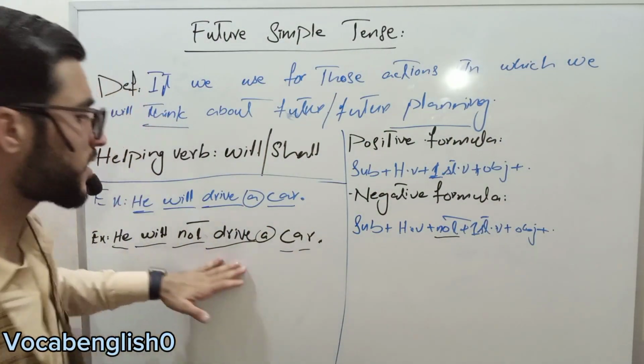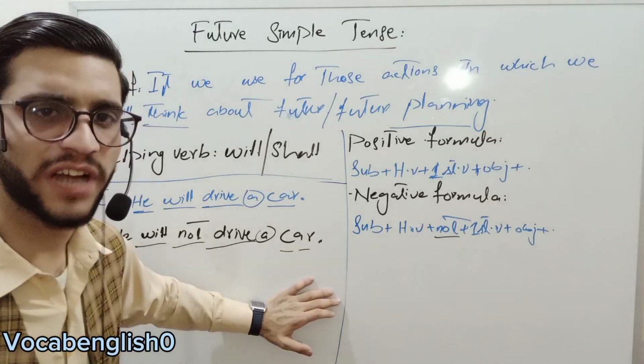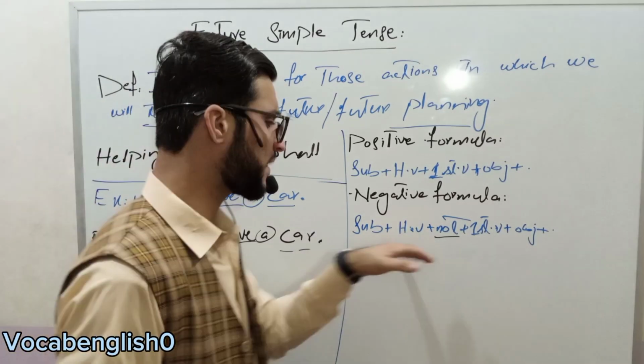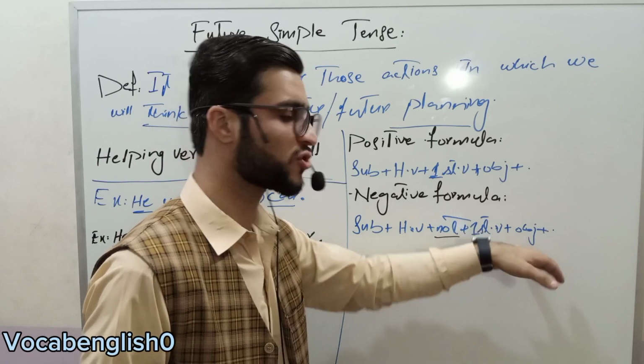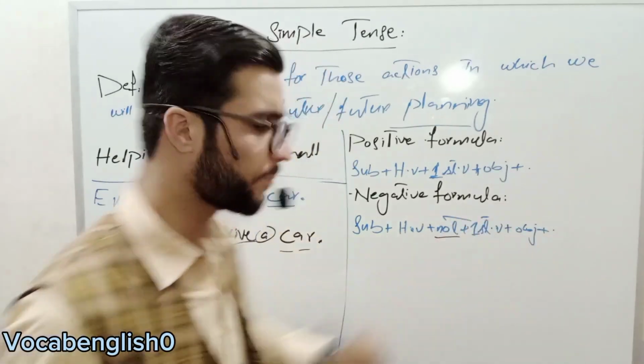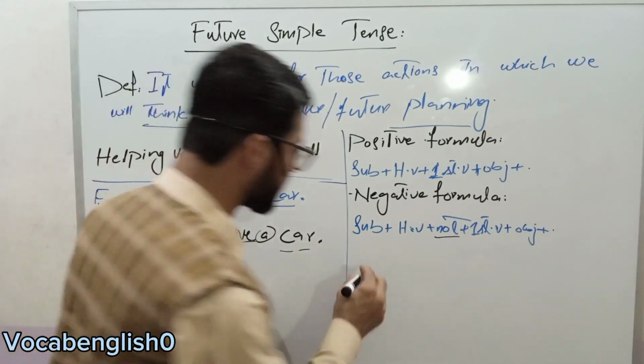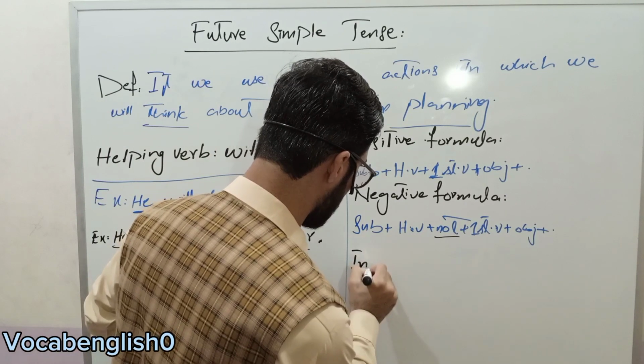So this is the negative example. He will not drive a car. Subject plus helping verb plus not plus first form verb plus object plus full stop. It is our negative formula. The next is interrogative formula.